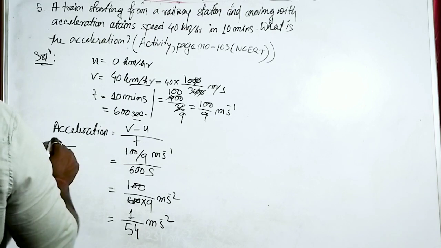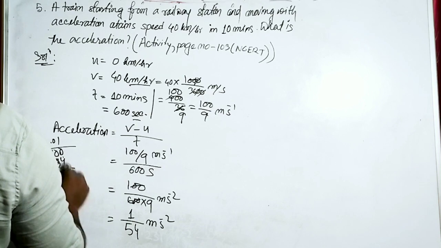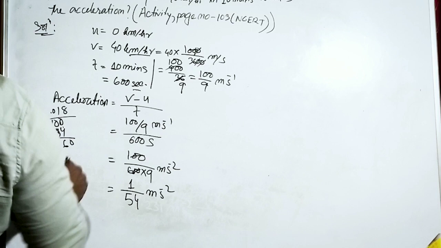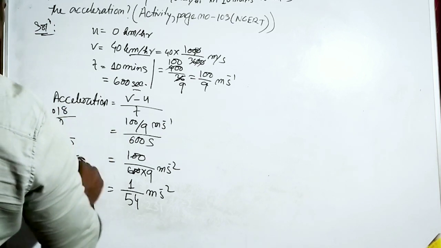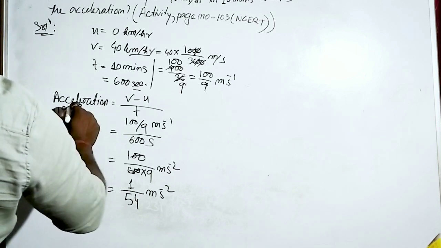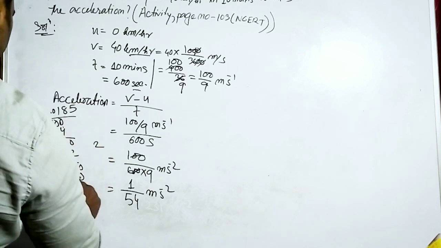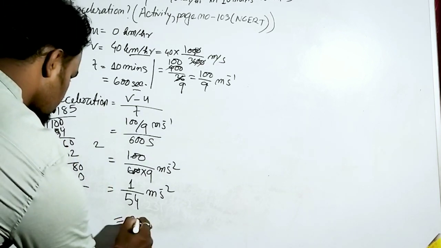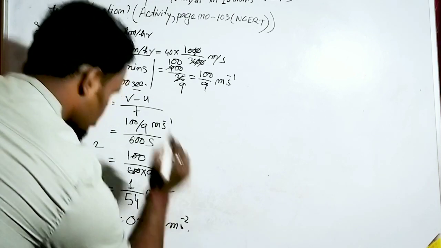If you simplify this, the answer will be 0.0185 meter per second square.